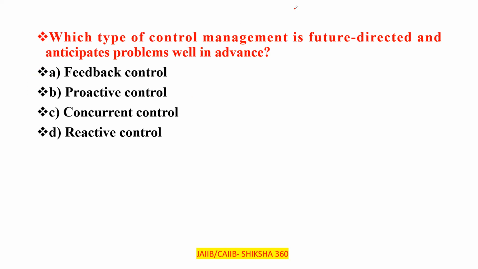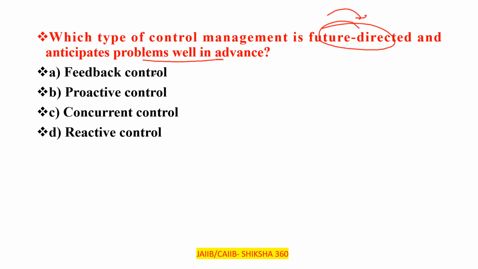Now, which type of control management is future directed? That is, in the future, we have to anticipate problems well in advance. Clear? The activity till now has not happened. What is the answer? Please tell fast in the comment section. Option A, feedback control. Option B, proactive control. Option C, concurrent control. Option D, reactive control.